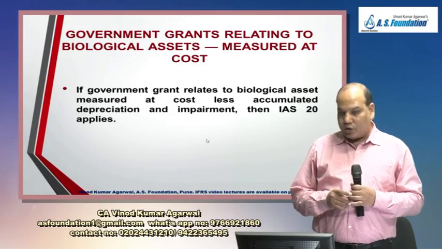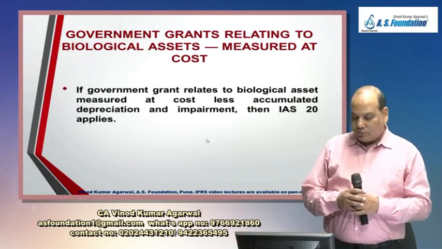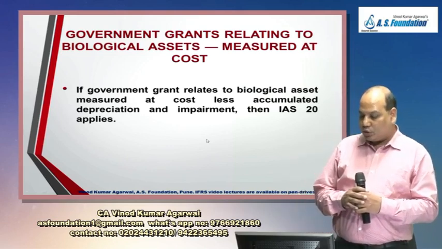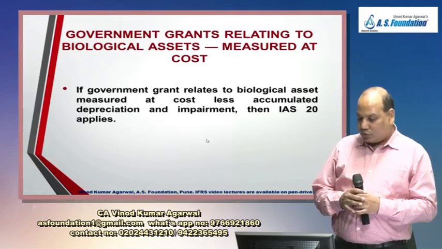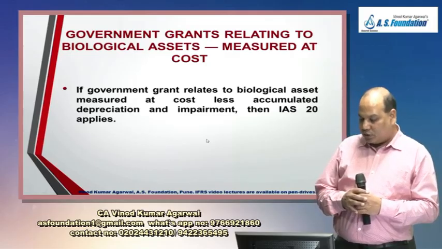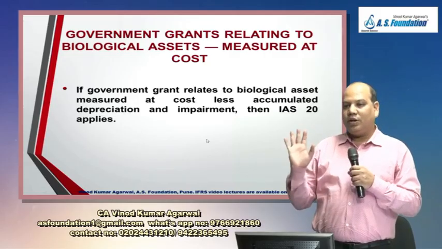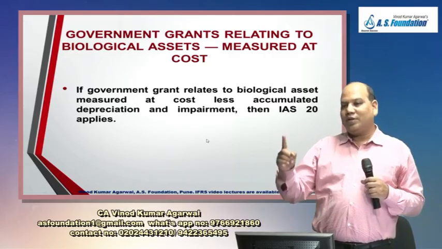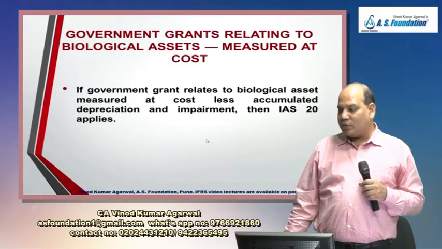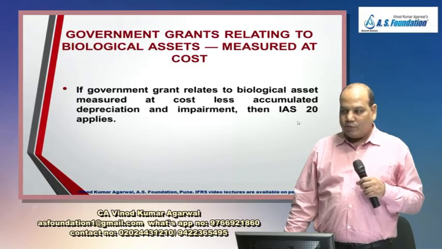Next is government grant relating to biological asset measured at cost. So if the grant relates to biological asset measured at cost, then apply IAS 20. Go to IAS 20. Whatever IAS 20 will give you the guideline, you will follow that.